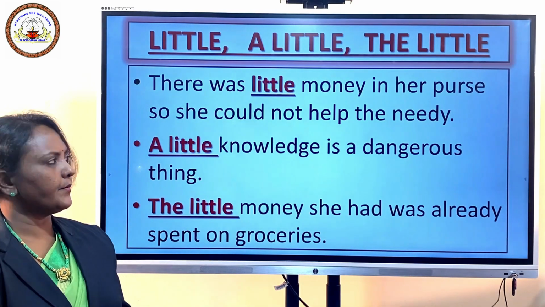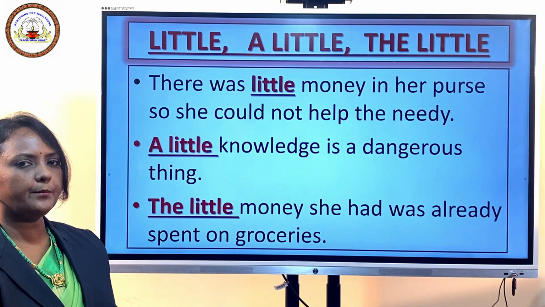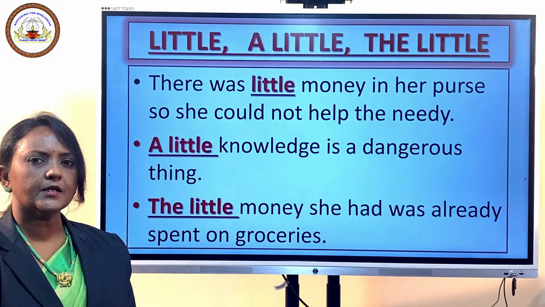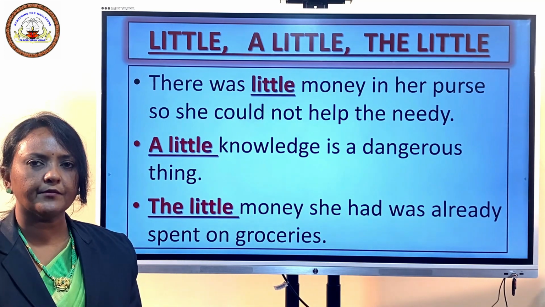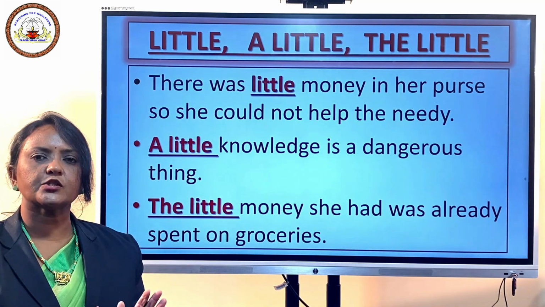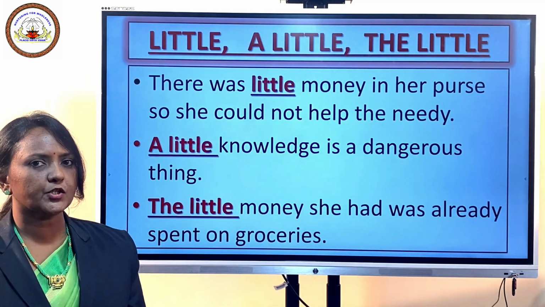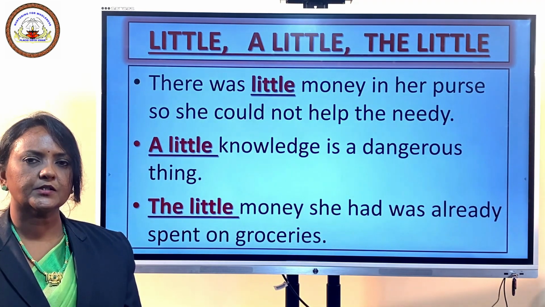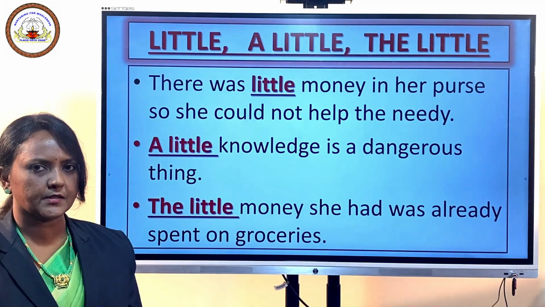There was little money in her purse, so she could not help the needy. See, she wanted to help the needy, but she did not have enough money. There was no money at all. So this sentence gives a negative meaning. The speaker tries to convey a negative meaning by using the word little.